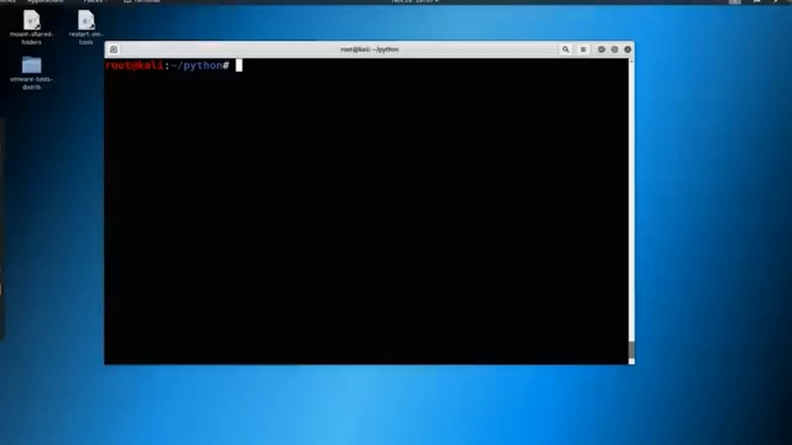So what we're going to do here is we're going to just build out a simple socket script, and we're going to connect to an open port with that script.